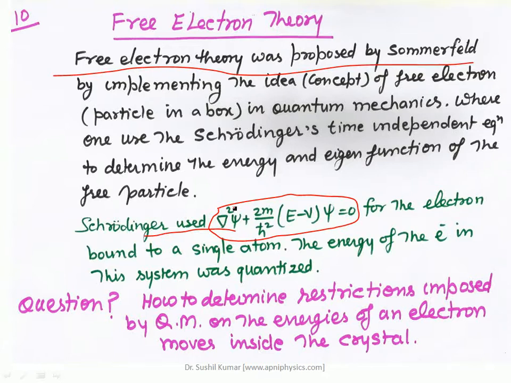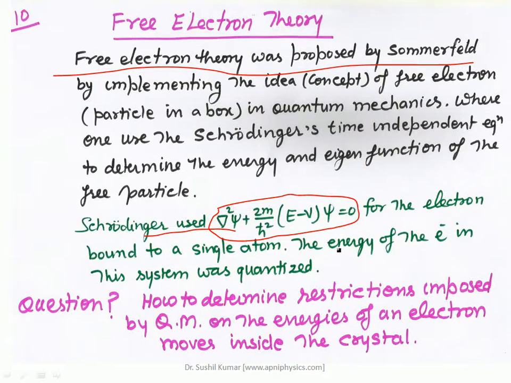So in the beginning we have to keep this idea in mind, that we are using the time independent Schrodinger equation which was used for a bound system, a single atom, where the energy of the electron was quantized, meaning discrete. And here we are using the same approach on the free electrons in a metal.